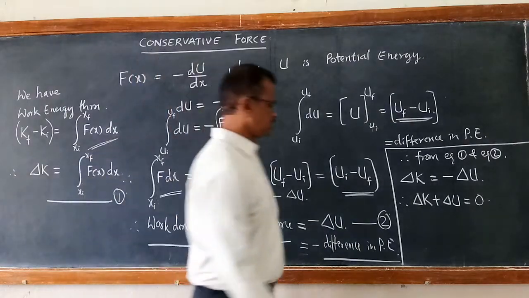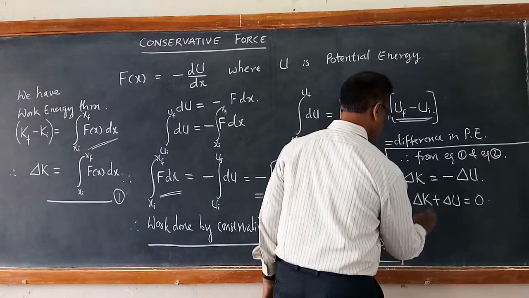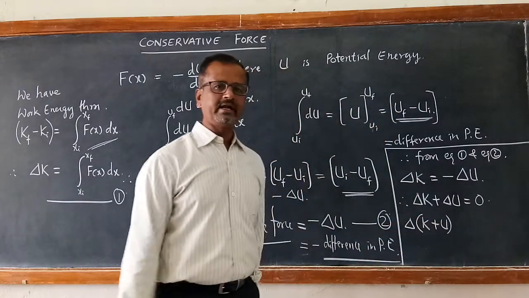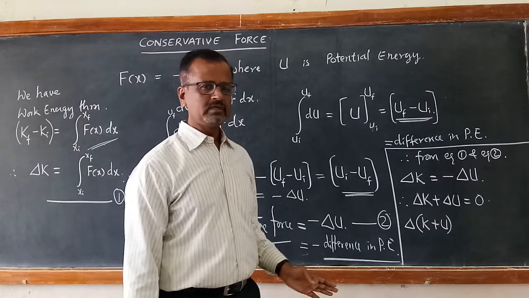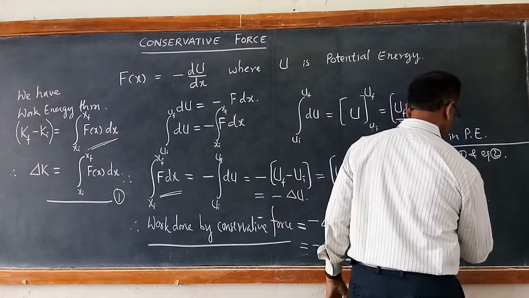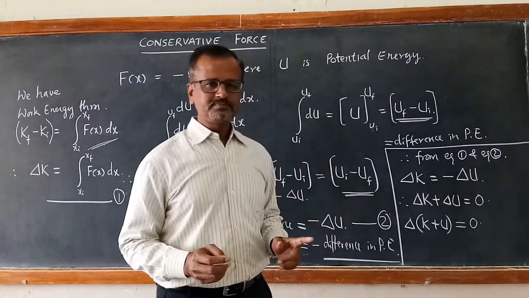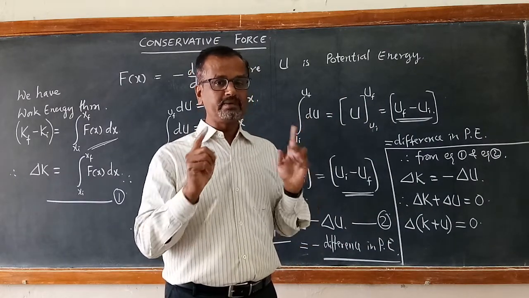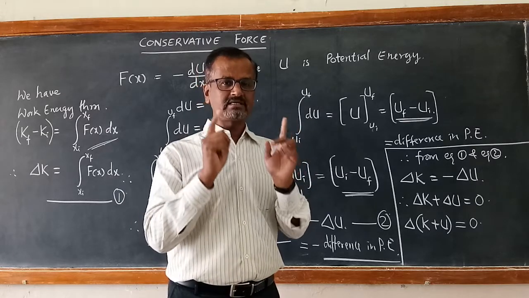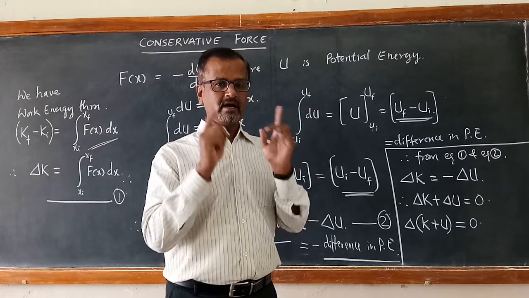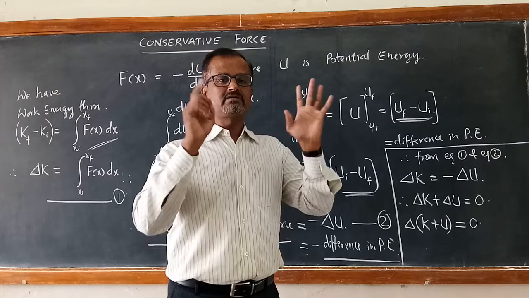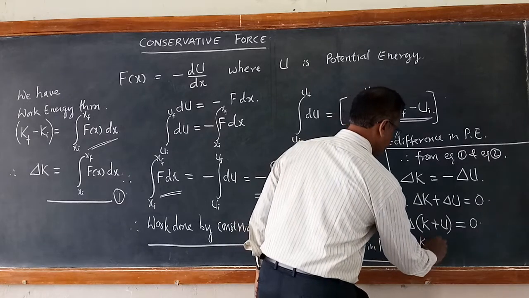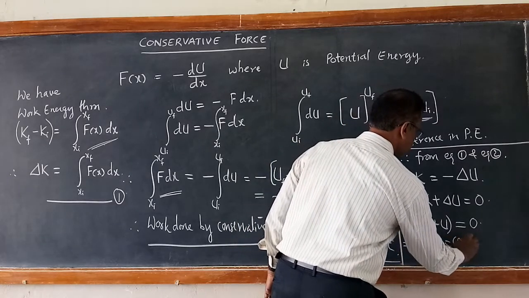It means what? If you take out delta common, the change in the sum of kinetic energy and potential energy is equal to 0. It means kinetic energy plus potential energy remains always constant. This implies K plus U is equal to constant.